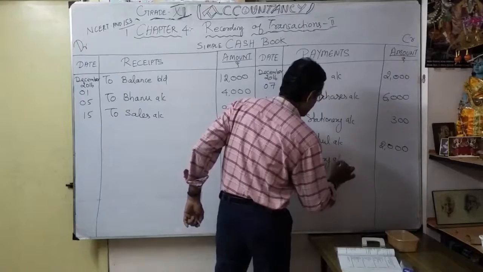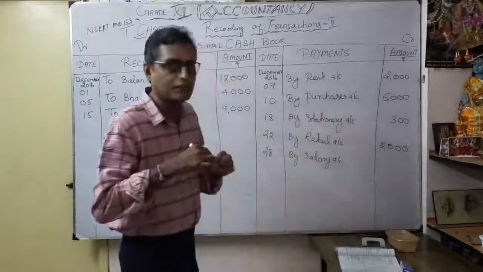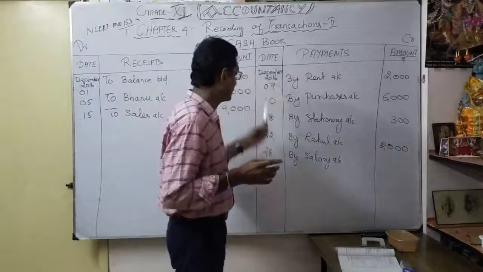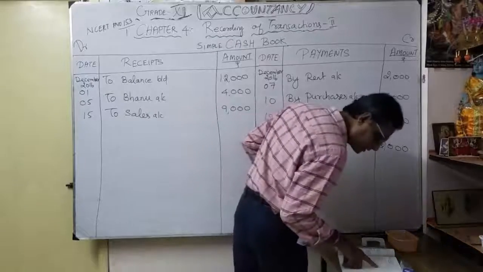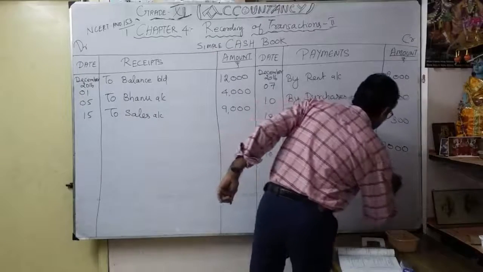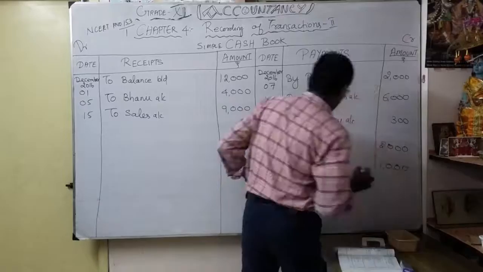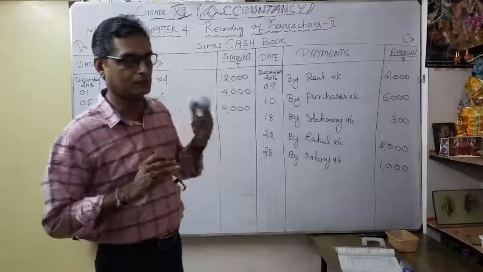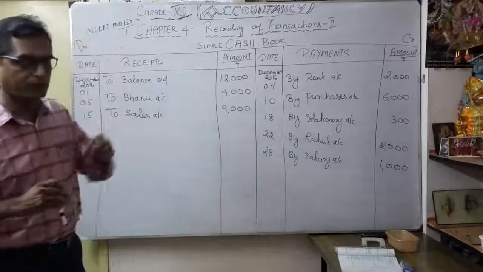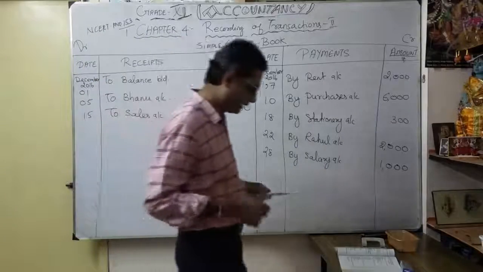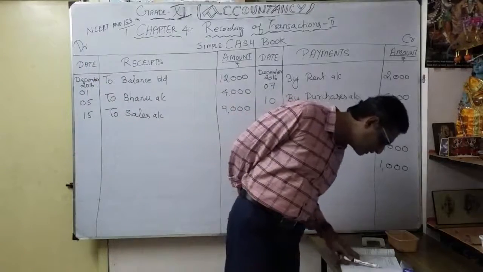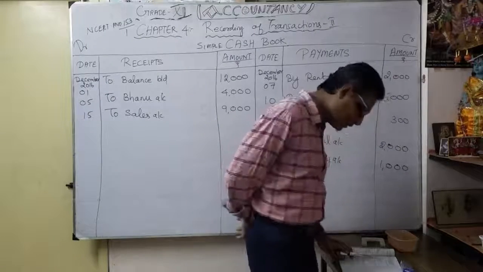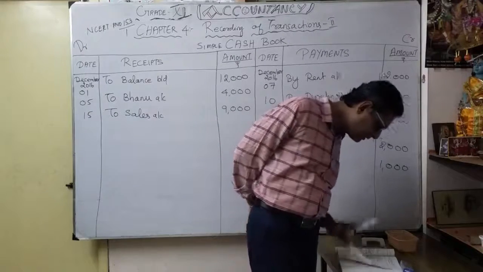So what is the entry? Salary account debit to cash account. So in the cash, I write by salary account. How much? 1,000. So when you open a salary account to cash account, 1,000. So you have to write one by one as each journal entry comes. Then next, paid rent 500. Correct. So December 30, paid rent 500.